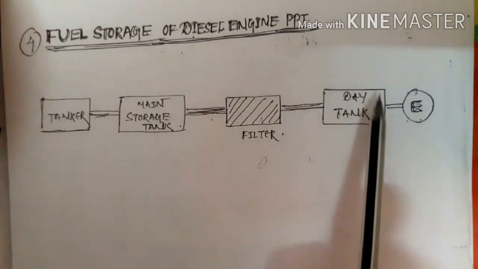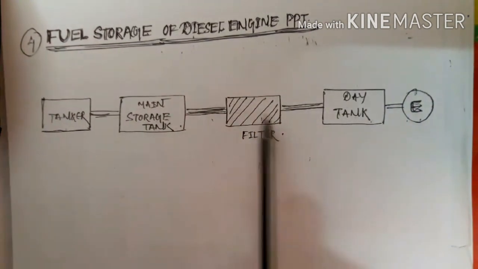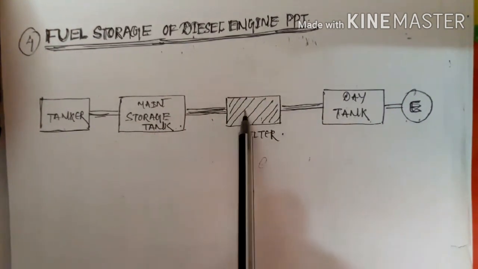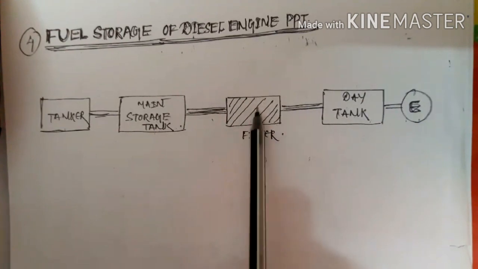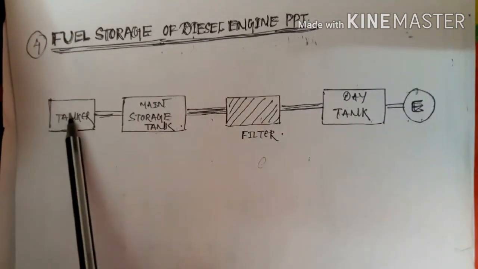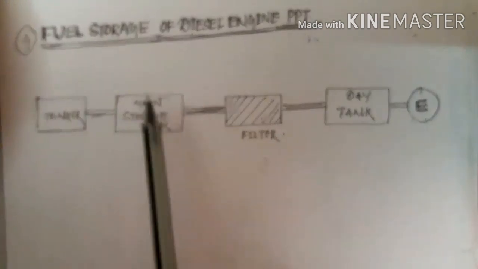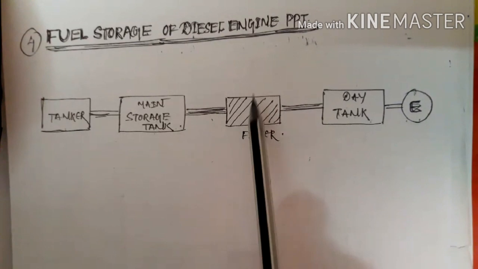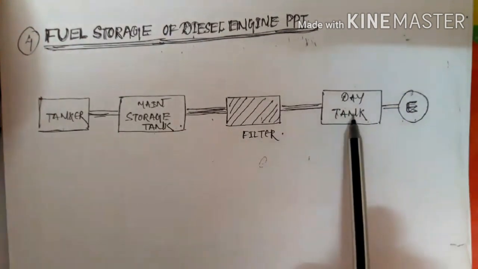In between your day tank and your main storage tank, a filter is connected. That means the fuel is filtered over here. With the help of the filter, the impurities carried by the tanker or by the main storage tank are trapped here, the fuel is converted into pure form, and then it is transferred to your day tank.